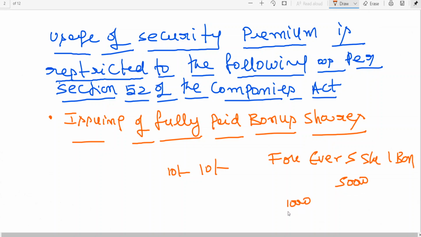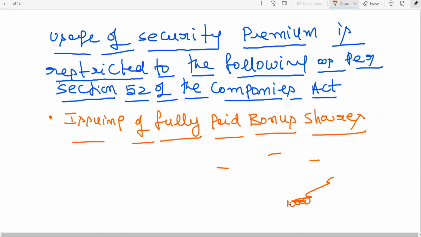This bonus shares, bonus is free, no? The meaning of bonus is free. To issue bonus shares, this security premium can be utilized. Okay, for the time being, just listen to me. This security premium can be used for issue of fully paid bonus shares.